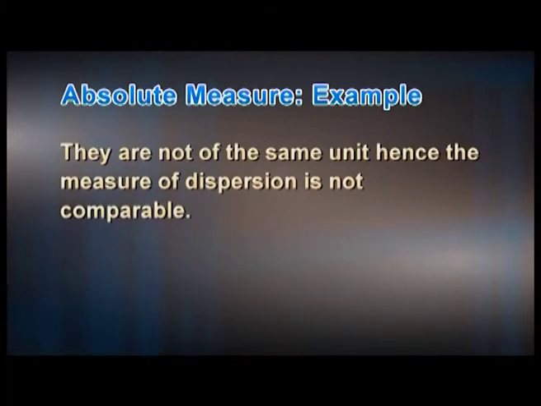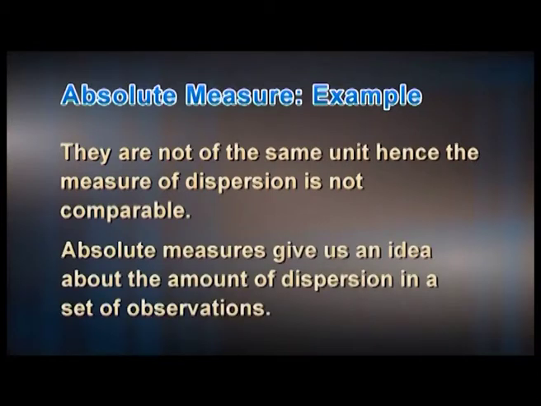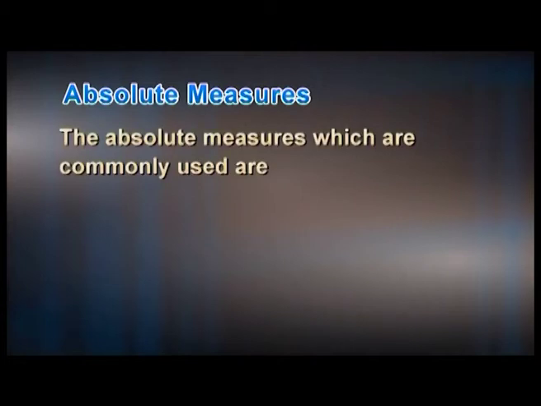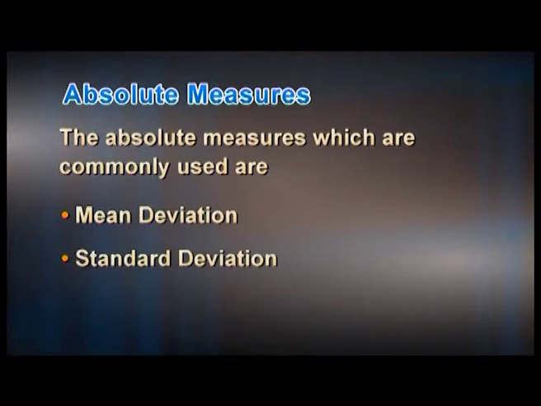They are not in the same unit, and hence the measure of dispersion is not comparable. Absolute measures give us an idea about the amount of dispersion in a set of observations. The absolute measures commonly used are range, quartile deviation, interquartile range, mean deviation, standard deviation, and Lorenz curve.